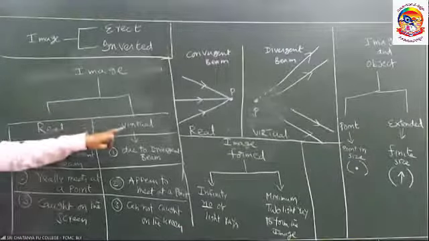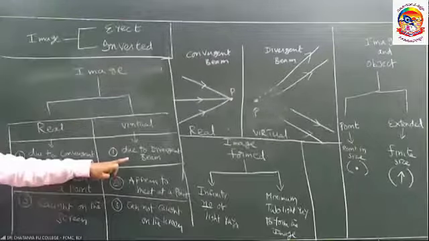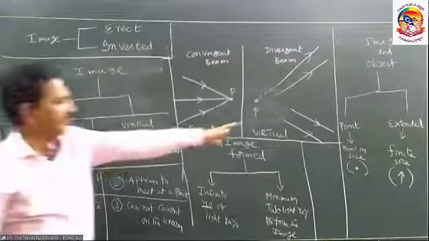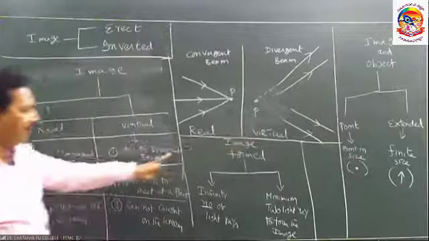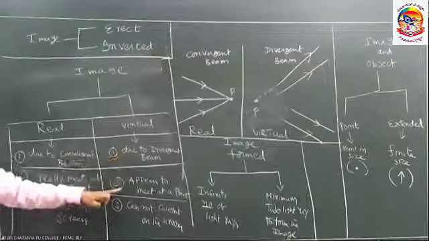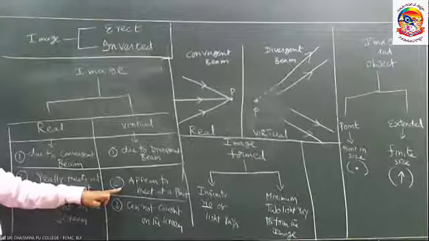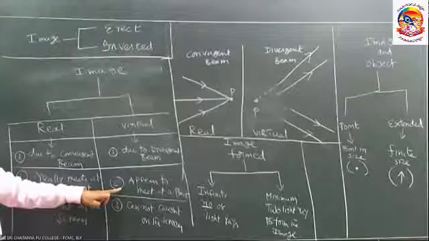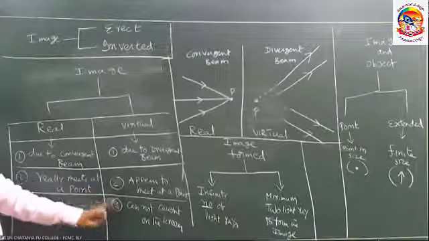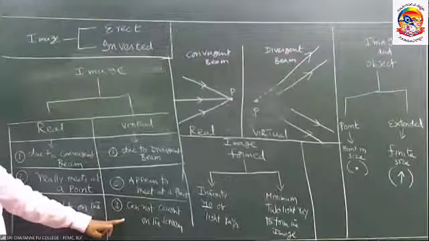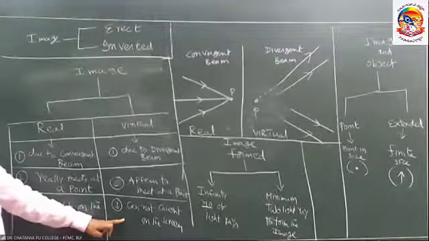Virtual image is formed due to the divergent beam. The light rays appear to meet, but they never meet. Virtual images cannot be caught on the screen.